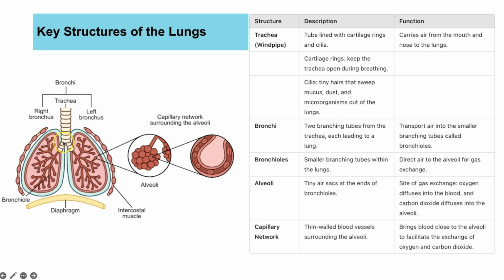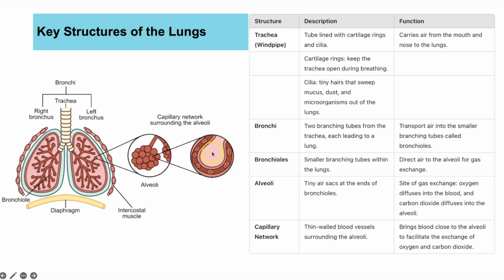The trachea then branches into two, which are the bronchi. A right bronchus is singular, bronchi is plural. So there's our right bronchus, and here is our left bronchus. That's our two branching tubes from the trachea. They then transport the air into smaller branches known as the bronchioles. And at the end of the bronchioles, you have bunches of alveoli. The alveoli are in bunches that look like grapes, and a single one is an alveolus. If we zoom in, this is what it looks like.